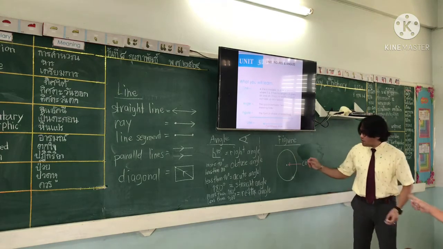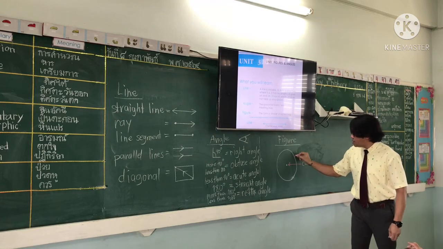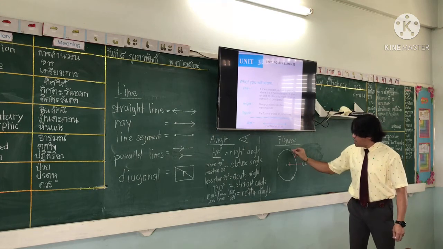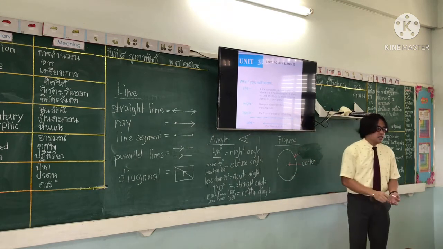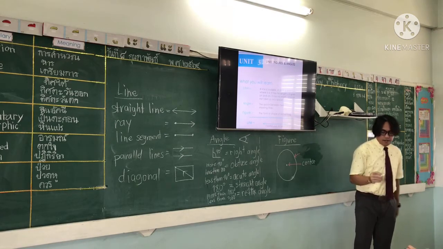Now how about this part here? The distance around the circle. This one is a long way.